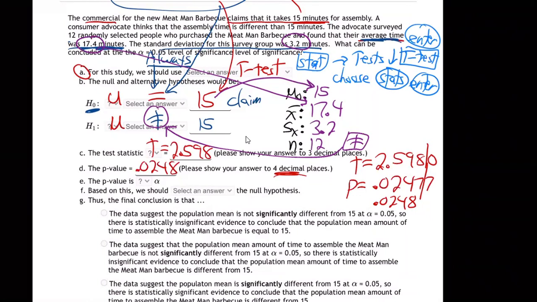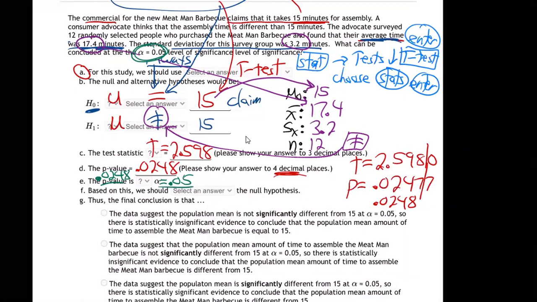So I want to go on to part E. Part E is asking us to compare the p-value to the alpha level. Well, how are we going to do that? They gave the alpha level up here, right? You can see it right here. They gave the alpha level 0.05. So alpha is 0.05. And what's the p-value? Well, that's right there, 0.0248. So the p-value, 0.0248, how does it compare to the alpha, which is 0.05?